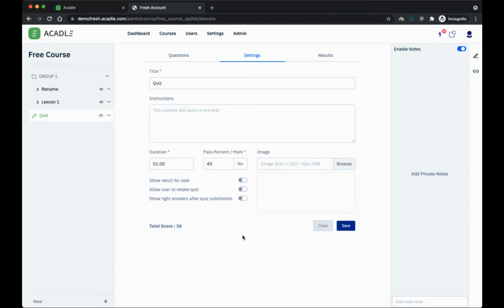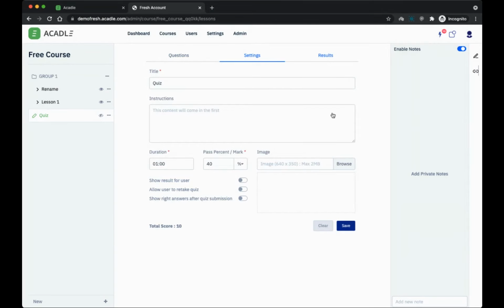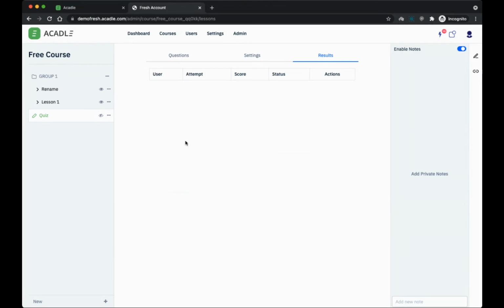If you want to show the result to the user once the quiz is completed, you can enable this. If you want to allow them to retake this quiz once again, you can enable this. If you want to show the right answers after the completion of the quiz, you can enable this. Automatically, based on the settings, they'll be able to do the actions inside the quiz. And all the results that users have taken will be available here. We're also bringing the option to export the answers in bulk, which will be available for you to view soon.